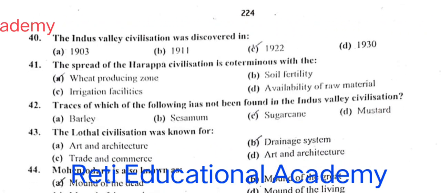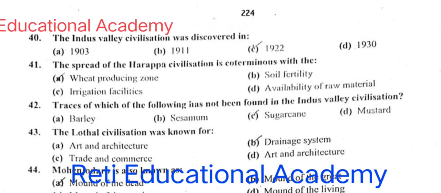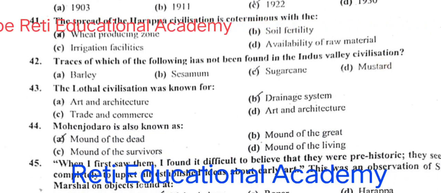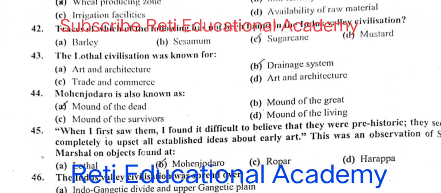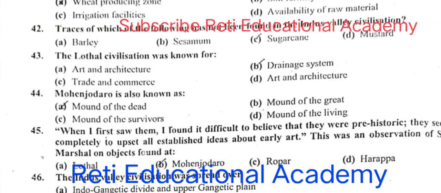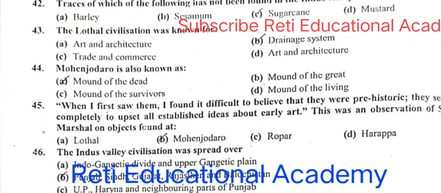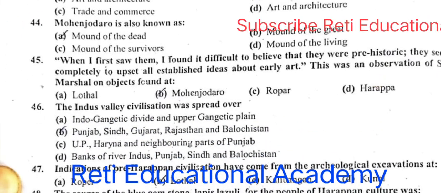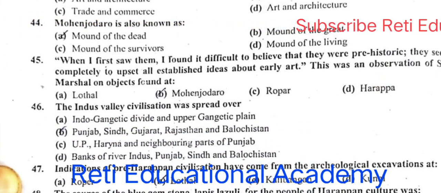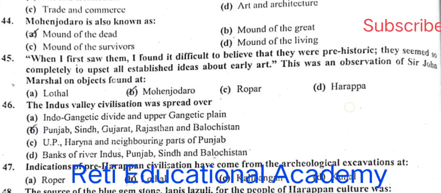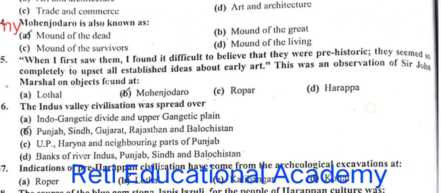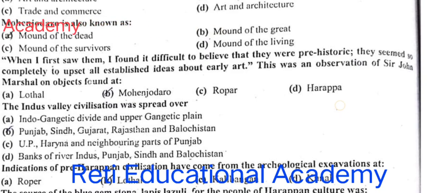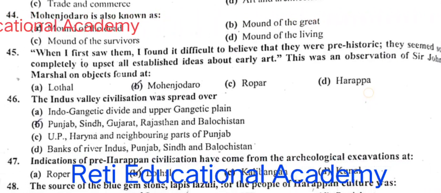Question number 41. The spread of Harappan civilization is conterminous with the wheat producing zone. 42. Traces of which of the following has not been found in the Indus Valley civilization? Sugarcane. Question number 43. The Lothal civilization was known for drainage system. Question number 44. Mohenjo-daro is also known as Mound of the Dead. Question number 45. When I first saw them, I found it difficult to believe that they were prehistoric. They seemed so completely to upset all established ideas about early art. This was an observation of Sir John Marshall on objects found at Mohenjo-daro.